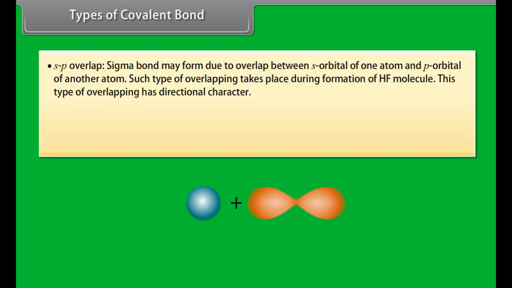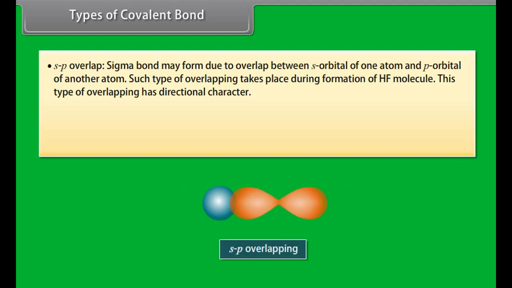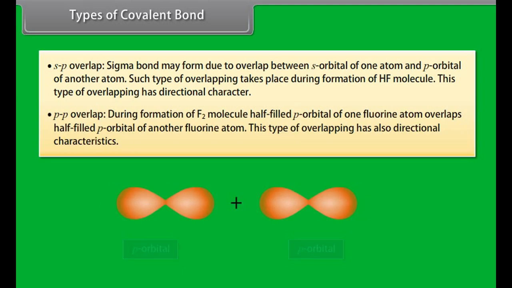S-P overlap. Sigma bond may form due to overlap between s orbital of one atom and p orbital of another atom. Such type of overlapping takes place during formation of HF molecule. This type of overlapping has directional character. P-P overlap.